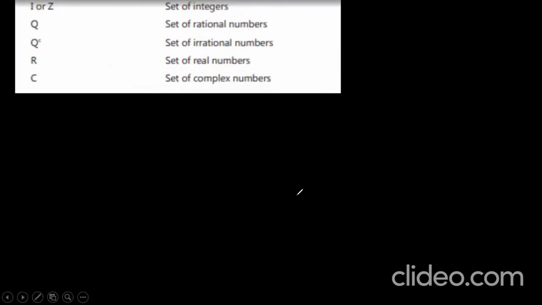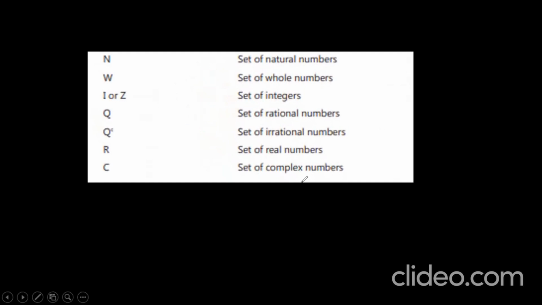Now, if you see the number systems, you can categorize them: the set of natural numbers, set of whole numbers, set of integers, rational numbers, irrational numbers, real numbers, and the set of complex numbers, right? And one more you can write under the integer set.